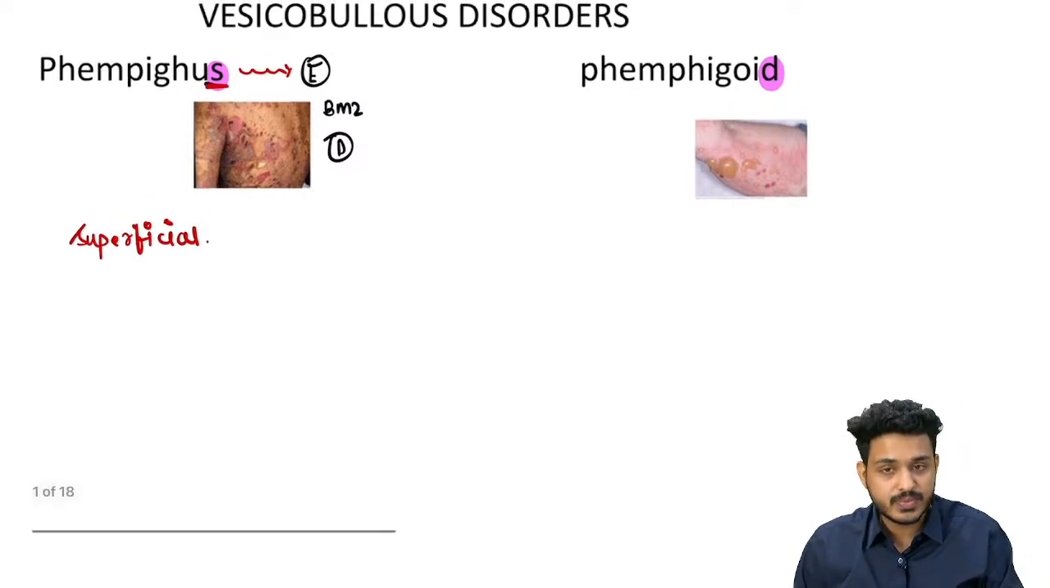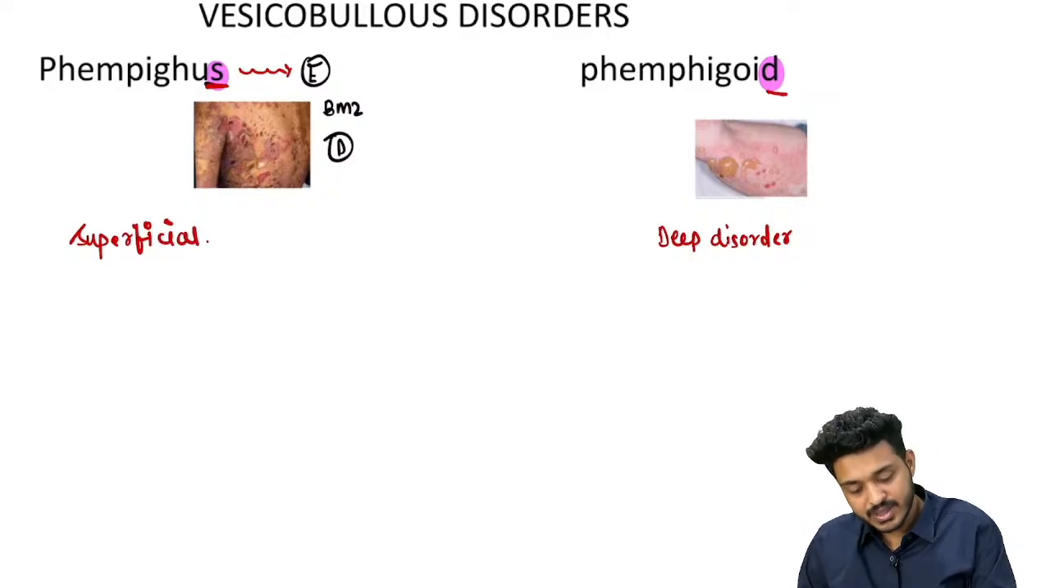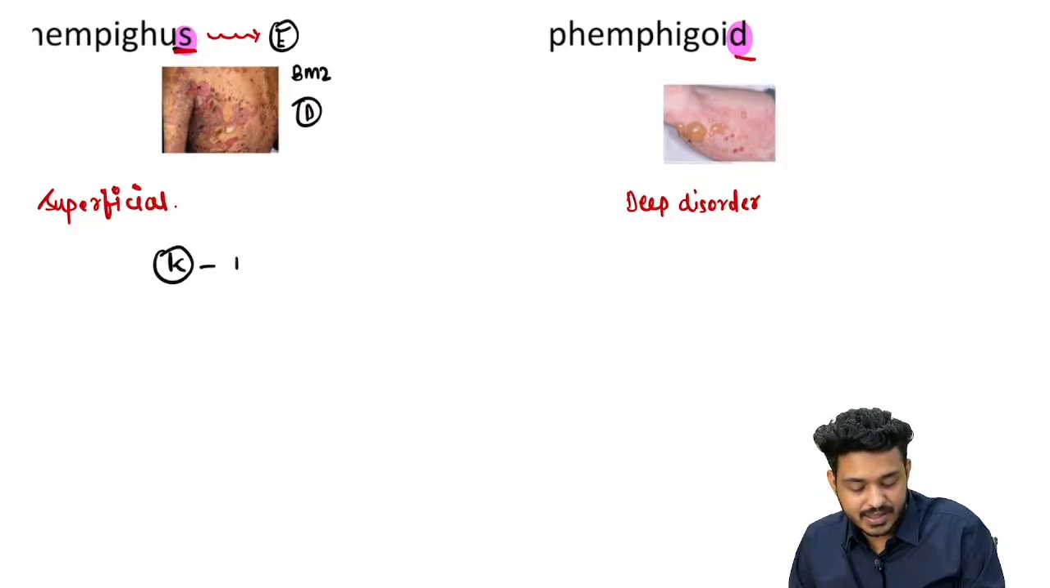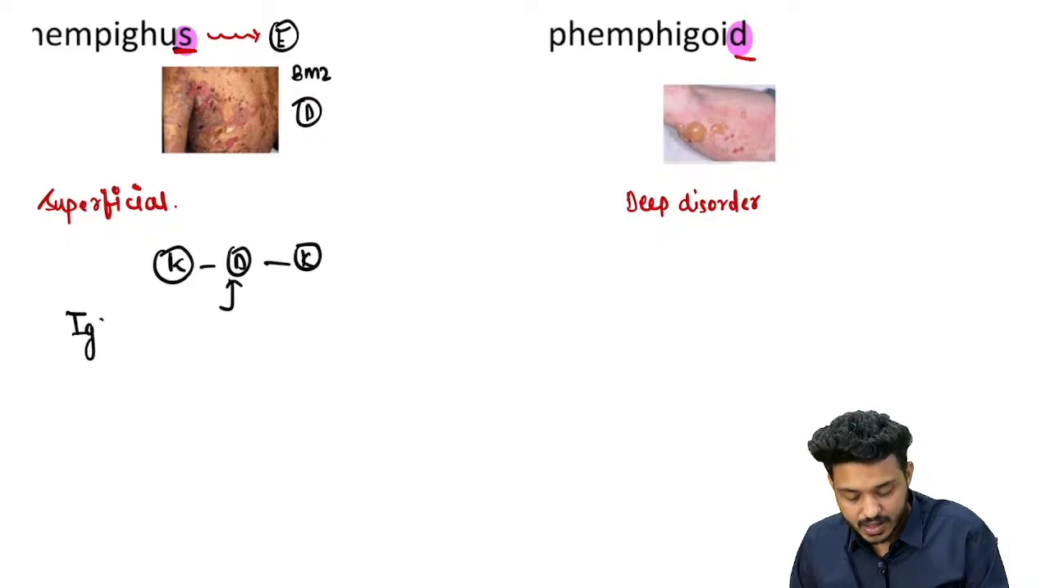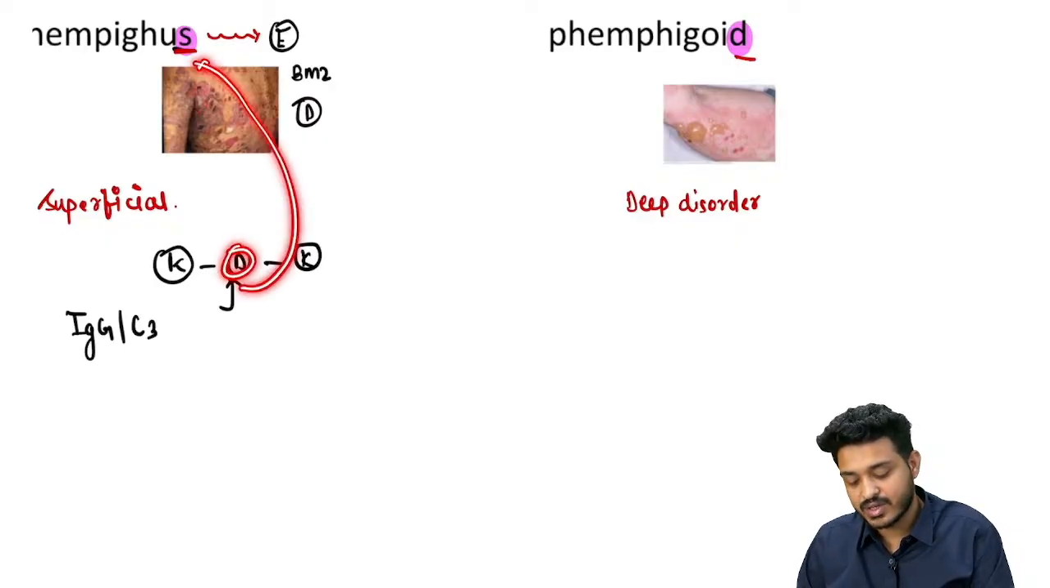It is going to be a superficial disease, whereas pemphigoid is going to be a deep disorder. Where is going to be the antibody? Where is going to be the lesions? Here the antibodies are against the desmosomes. So here which antibodies are going to be there? IgG and C3 deposits are going to be there against these desmosomes, and this disease is known as what?